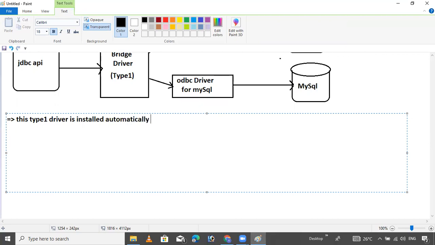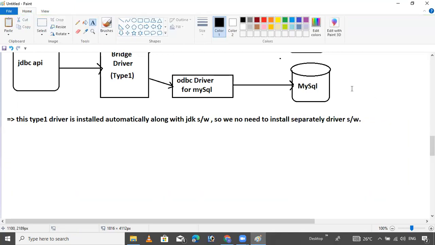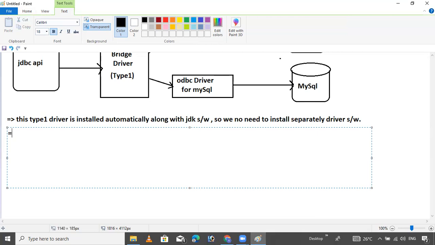It is automatically installed along with the JDK software. We do not need to install driver software separately. This is given by Sun Microsystems along with the JDK.